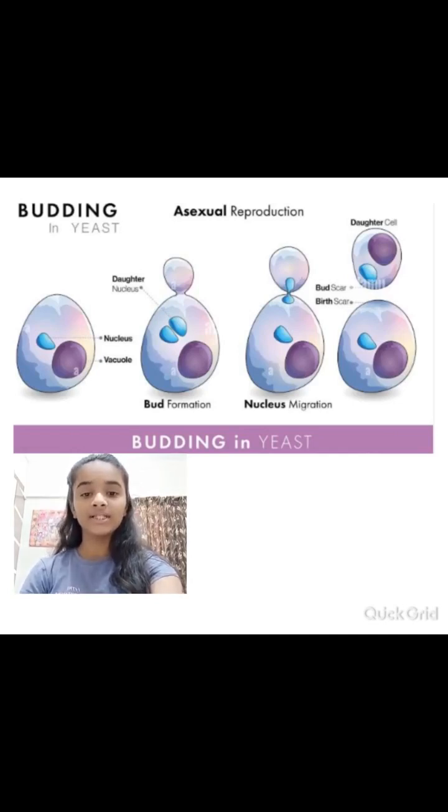Next question is, which animals reproduce by budding? The answer is, animals like hydra and flatworms reproduce by budding. Unicellular fungi like yeast also reproduce by budding.